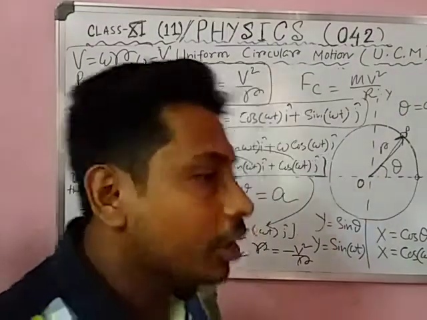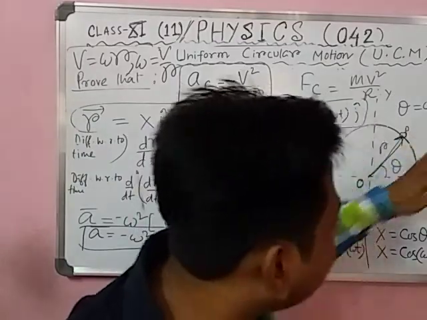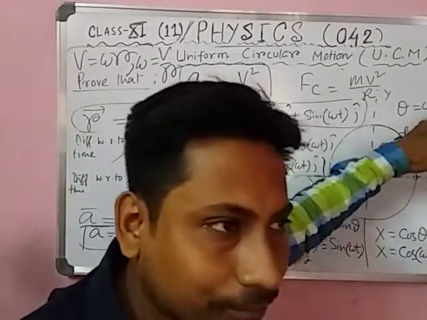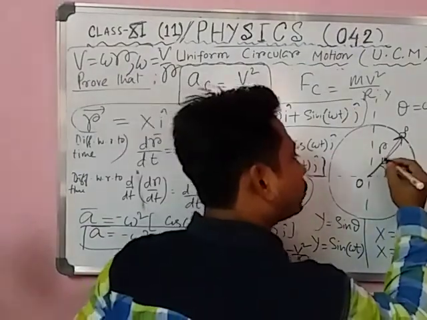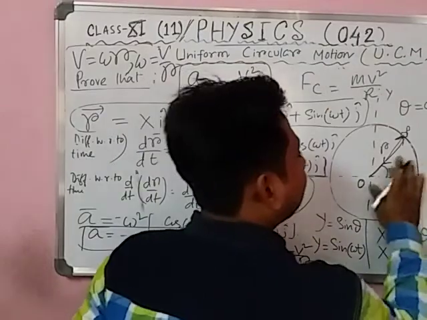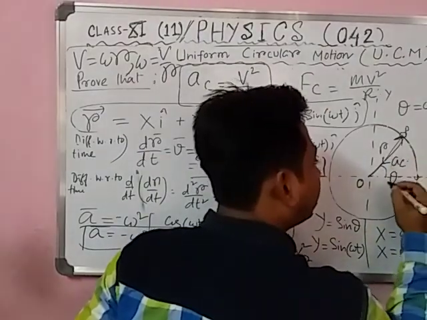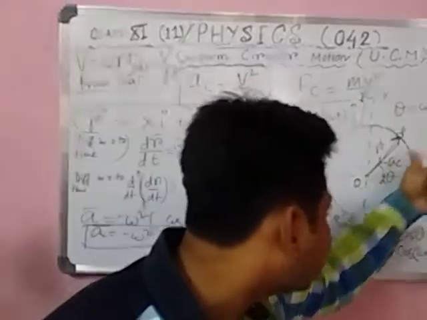Understood? But centripetal acceleration direction is always opposite, towards the center. Students, centripetal acceleration means towards the center. Am I right?